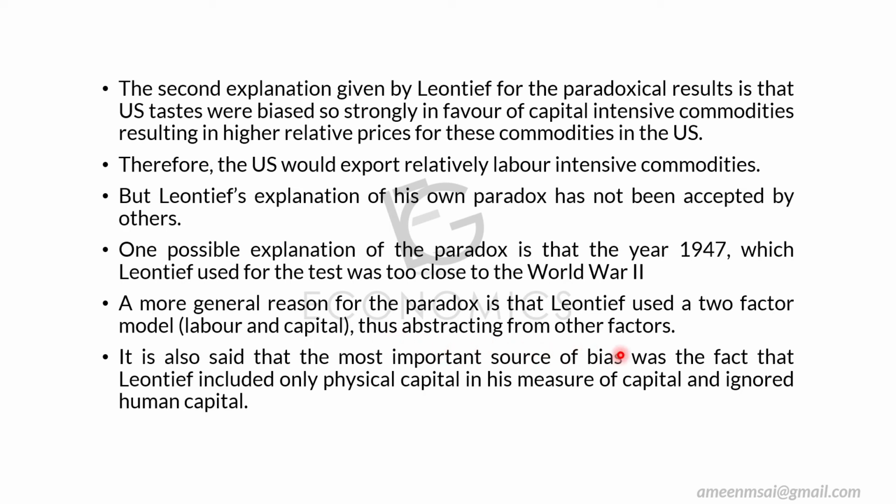And economists say that it is because of this reason that Leontief got such a paradox. It is also said that the most important source of this bias was the fact that Leontief included only physical capital in his measure of capital and ignored human capital. When it comes to capital, capital can be divided into physical capital and human capital. Physical capital in the sense that machines and all tools, everything comes under physical capital, whereas there is also another side of capital, that is human capital, the knowledge that we have.